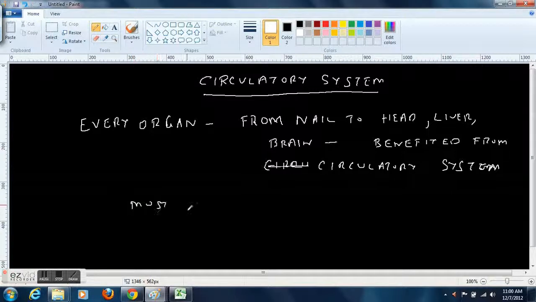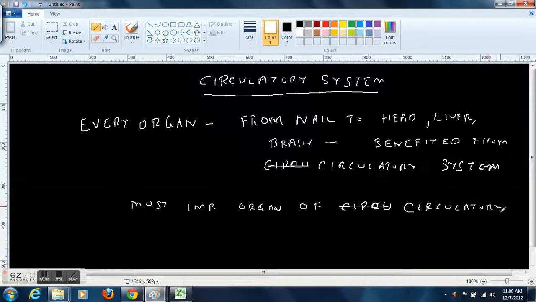That means, in other words, when we discuss the circulatory system, evidently our primary focus will be on the heart, how the heart functions, because only because the heart functions, the circulatory system is operational.